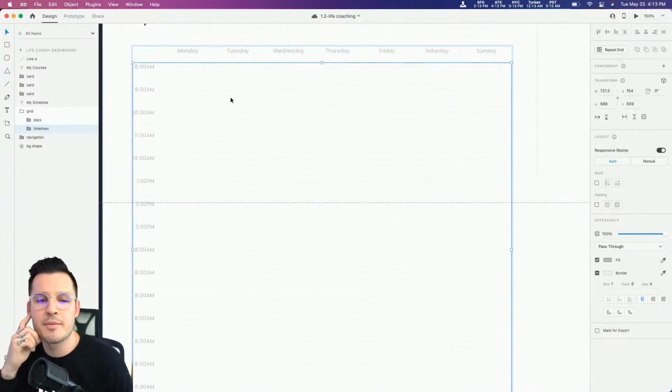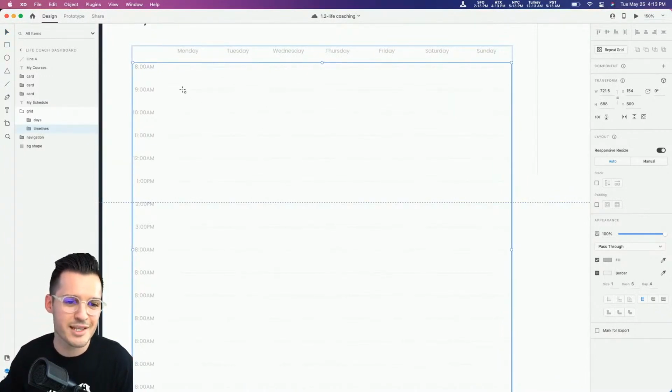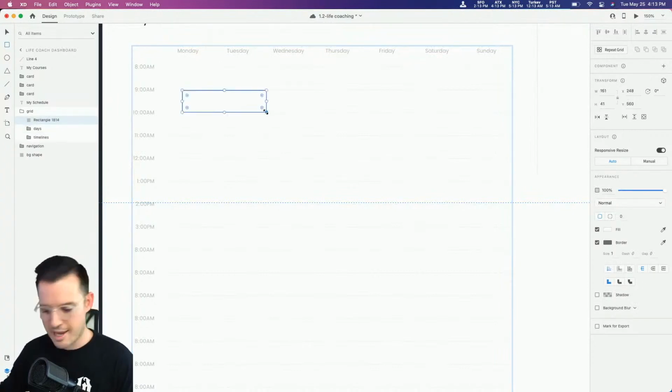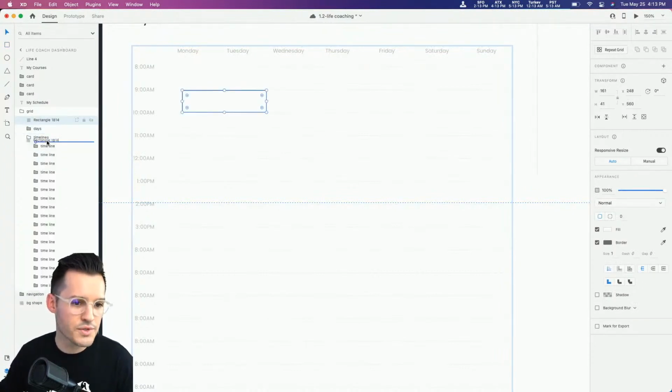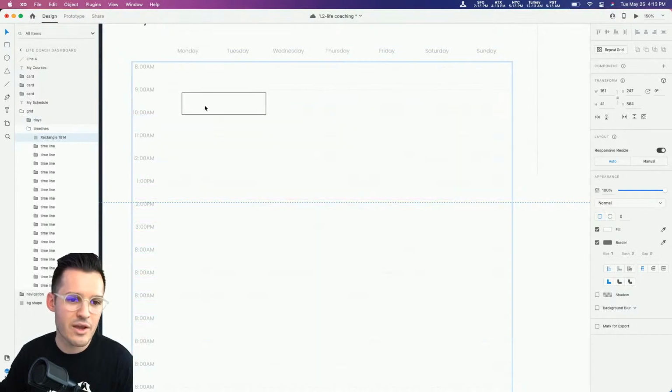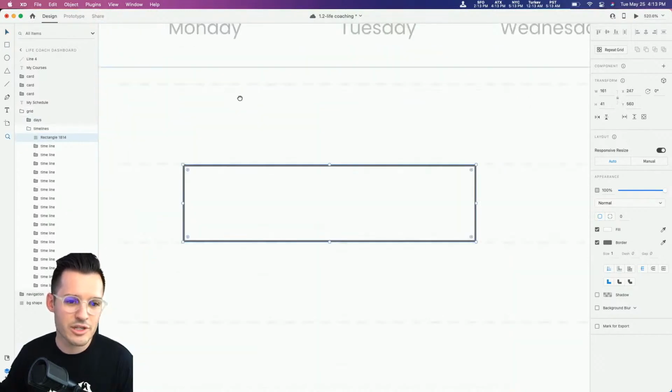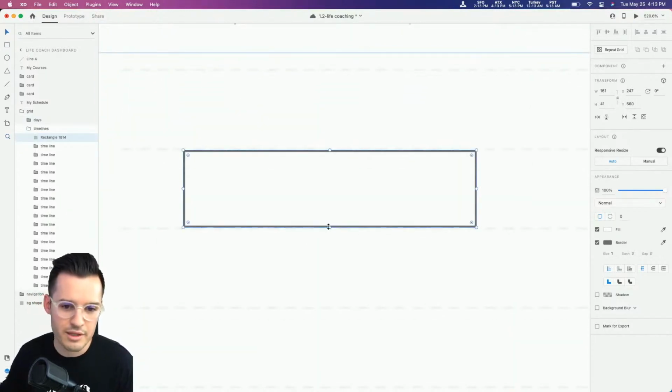Okay, I'm going to create maybe some schedule cards. I think that would definitely be the next thing you want. Maybe our life coach has given us some goals. So I'm going to drop those inside, and now you can see when I drop them inside, they actually line up really, really well to everything that's in the group.